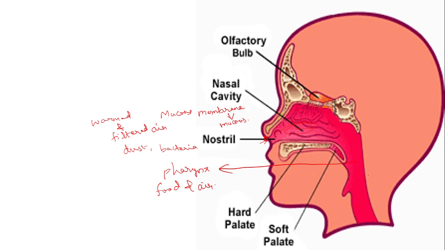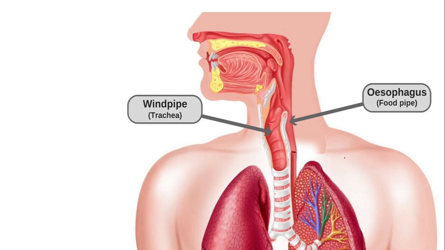One is the windpipe, and behind it we have a small tube-like structure called the food pipe or esophagus. That we already discussed. Into the pharynx, the filtered and warmed air will be moving. Now next what happens? See here, you can see the windpipe is in front and behind there is a food pipe.